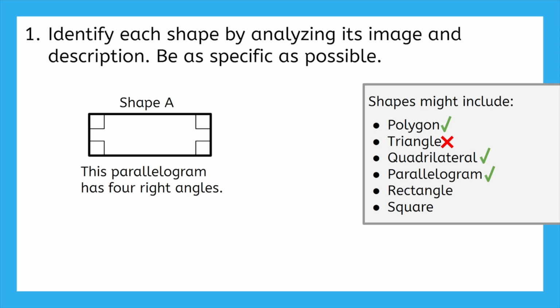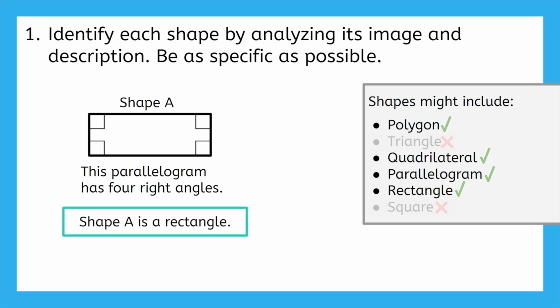The image of shape A and the description both tell us that it has four right angles. What's the name for a parallelogram with four right angles? Yeah, rectangle. Can we also say this is a square? We can't, because there's nothing indicating that all four sides of the rectangle are the same length. Out of these four ways to name this shape, which is the most specific or best answer? Rectangle is the most specific, so we can say that shape A is a rectangle.